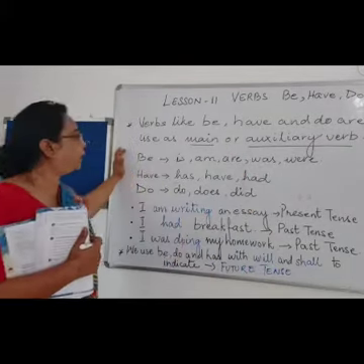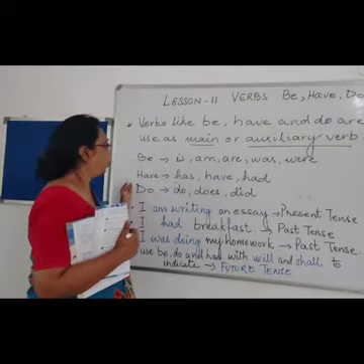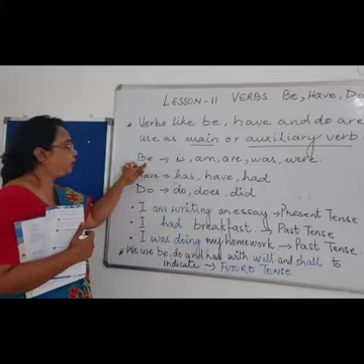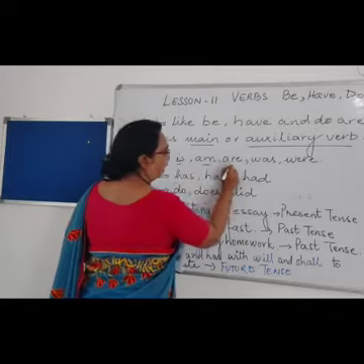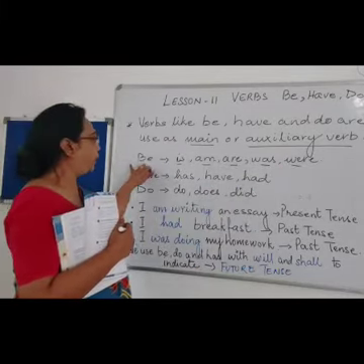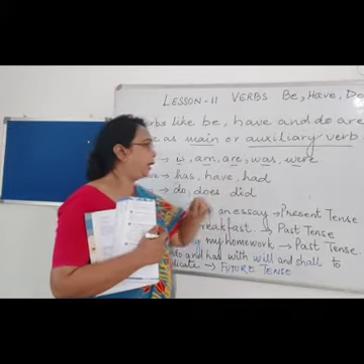There are various forms of verbs for be, have and do. So let's see the various forms. For be we can use is, am, are, was, were. I repeat again. For be we can use is, am, are, was and were.